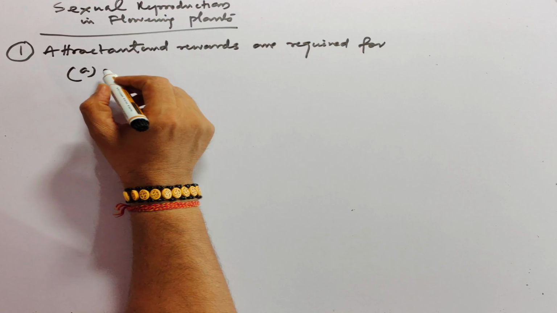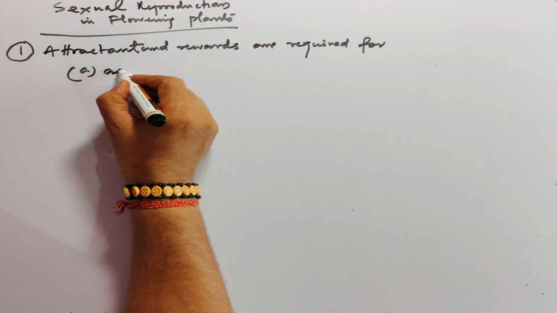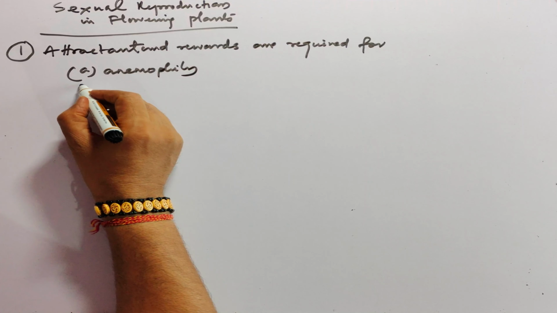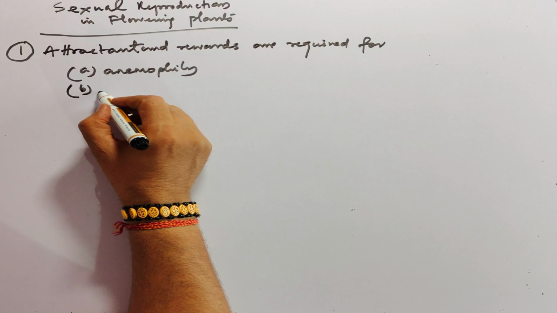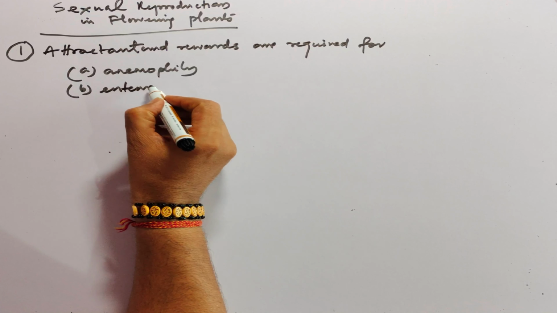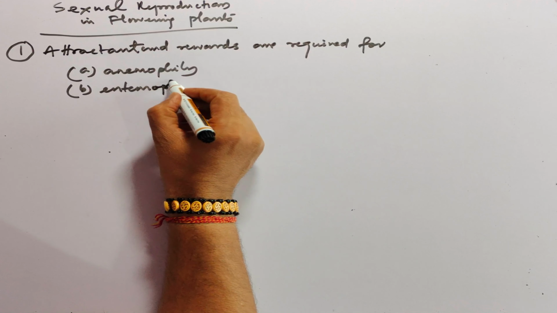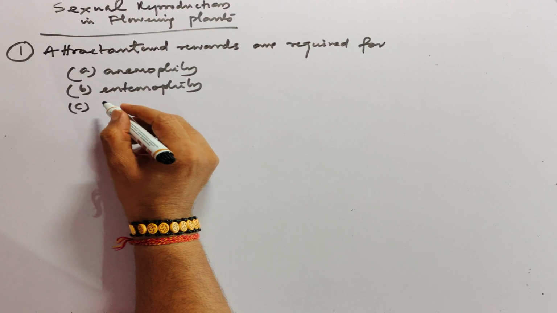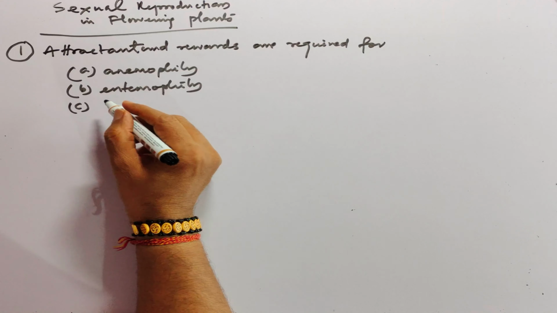The options are: anemophily, entomophily, C option is hydrophily, and D option is cleistogamy.